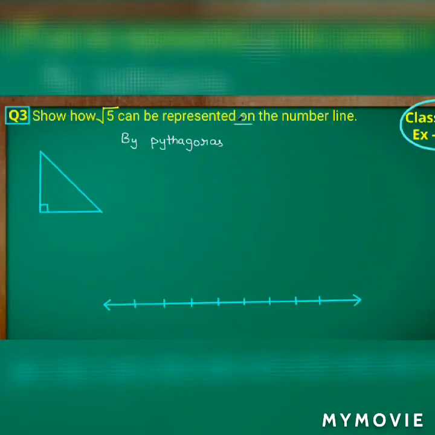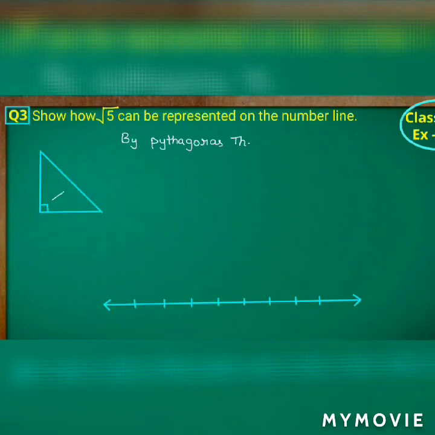Now come to the next question. Root 5 can be represented on the number line. Here we have to represent the square root values on the number line. So I have drawn the number line, and if you observe, I have taken the right angle triangle here. Are you getting my point? So by Pythagoras theorem, for finding the hypotenuse side we have the formula.